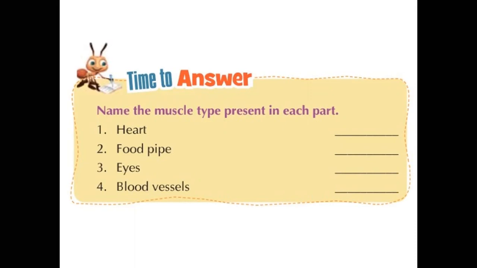So you have to complete it. Type of muscle: the heart, what type of muscle? A cardiac muscle. Food pipe: it is present in our stomach portion, whatever the food pipe. These are involuntary muscles. Eye: we have eyes that show movement, like eyelids, etc. Blood vessels: you have to fill it in. What type of muscle is this, voluntary, involuntary, or cardiac muscle? So these are different kinds, right?